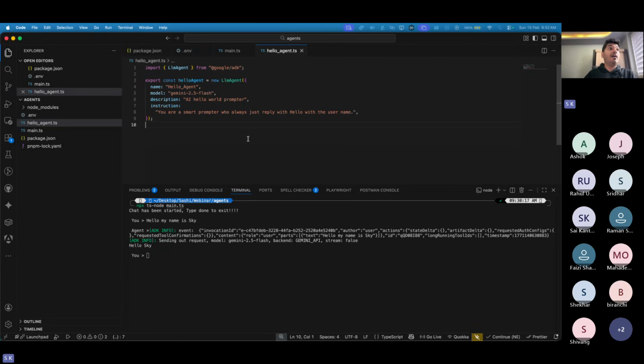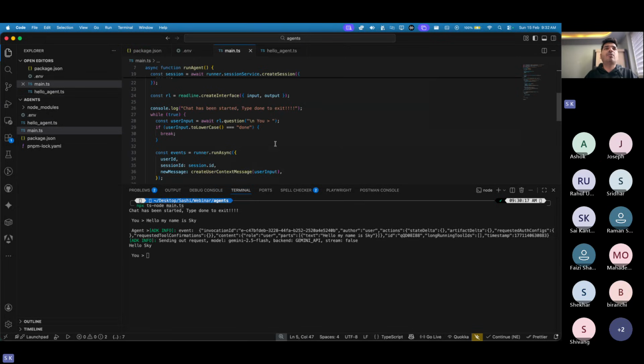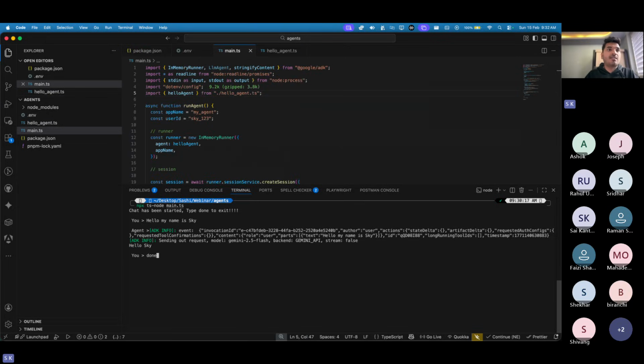Okay. So now we are successfully able to create our agent. Now let's try to go one level more. Let me first say, hey, I'm done, and let's close this. In case you want to see it on web, how can you do that?